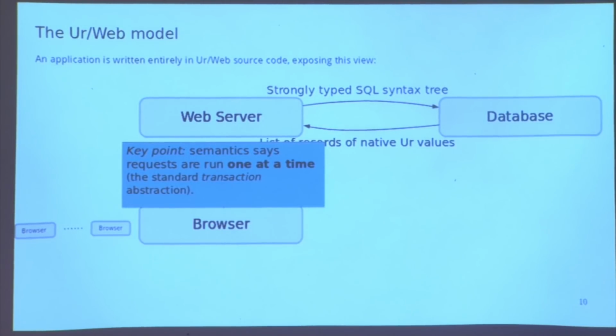And here's a key element of how the semantics of Ur Web makes it easier for programmers to think about fewer scenarios that can actually happen when the application is running. There's the standard idea of transactions in the world of relational databases, where you can run a series of operations that seem to run with no interruption by other concurrent threads. And Ur Web adopts that model and builds it into the semantics of the language.